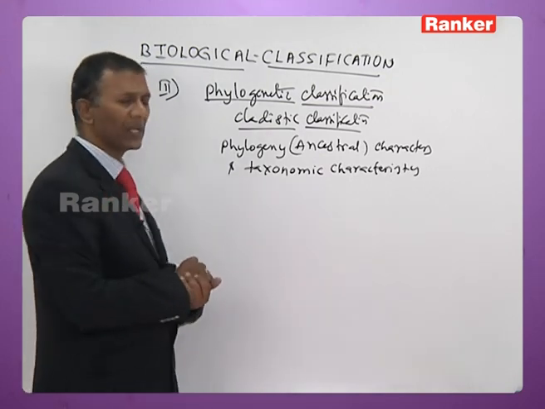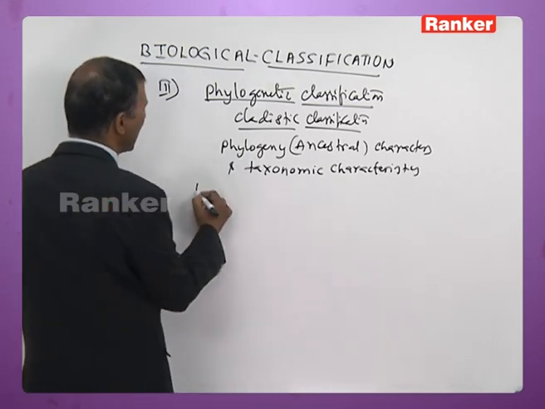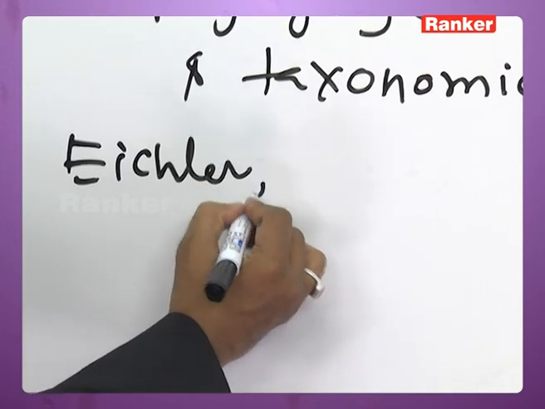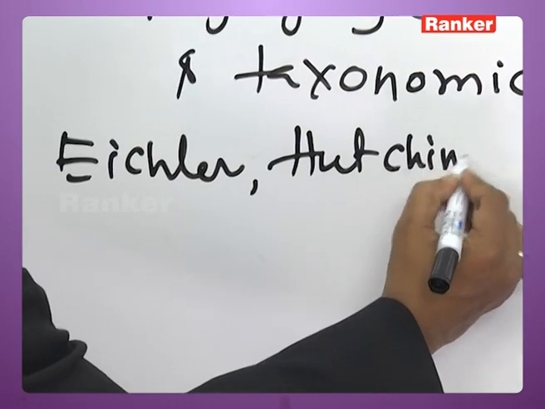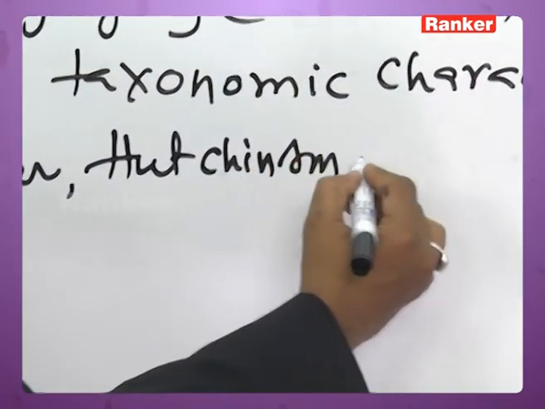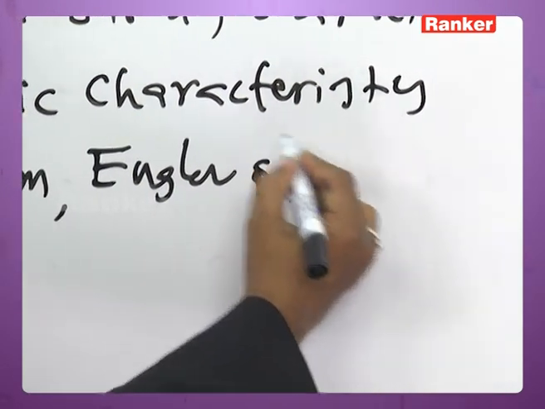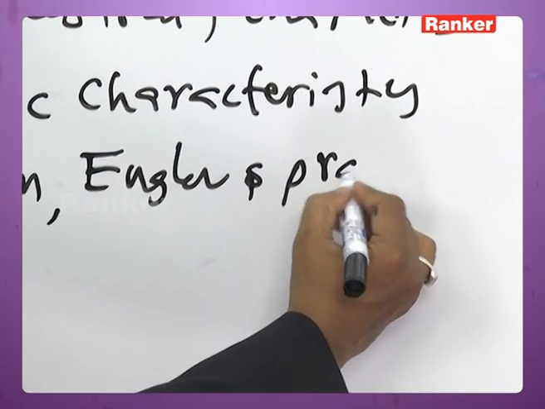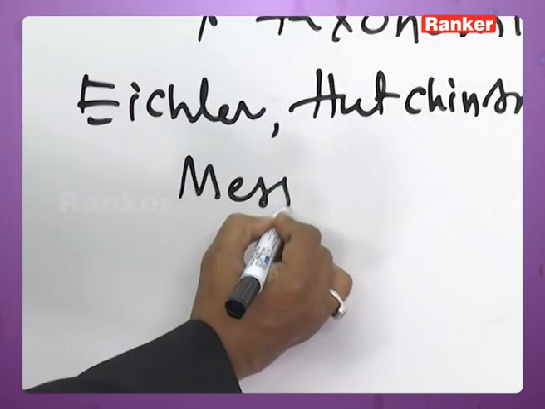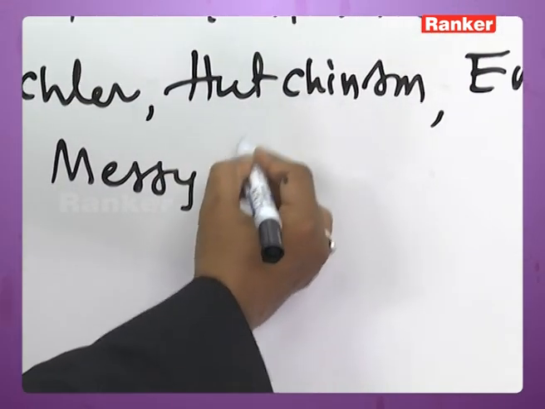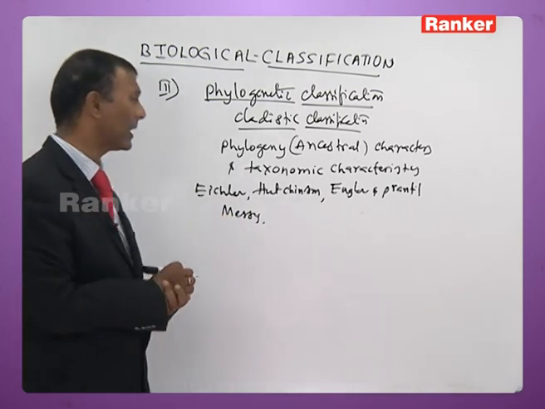Now, this phylogenetic classification was practiced by several scientists like Aichler in plants, Hutchinson in plants, Engler and Prantl, Massey. All these practiced this phylogenetic method of classification in the plant kingdom.